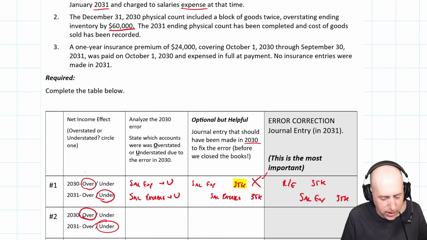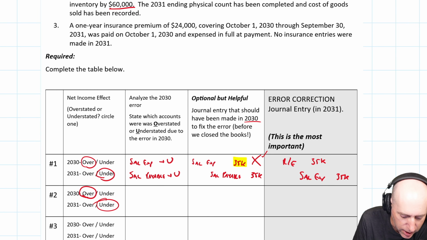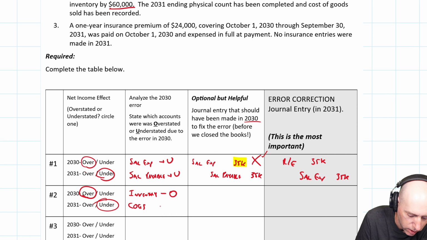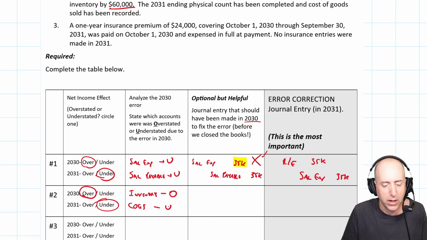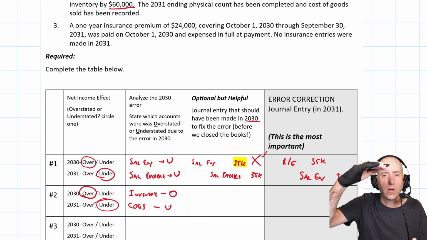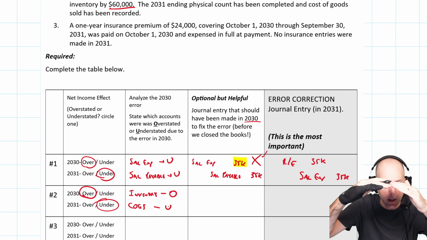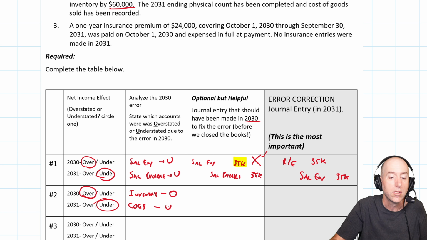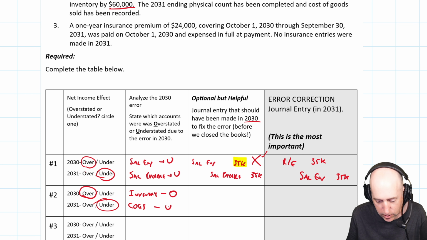Let's look at the 2030 error. Which accounts are overstated, which are understated? Clearly inventory was overstated, and COGS, as a consequence, is going to be understated. Now again, think about how periodic inventory works. You count your inventory, then you adjust your inventory level down to or up to whatever that level is, and you adjust it through cost of goods sold. So if my inventory is overstated, it means I didn't adjust COGS enough, and my COGS is understated.